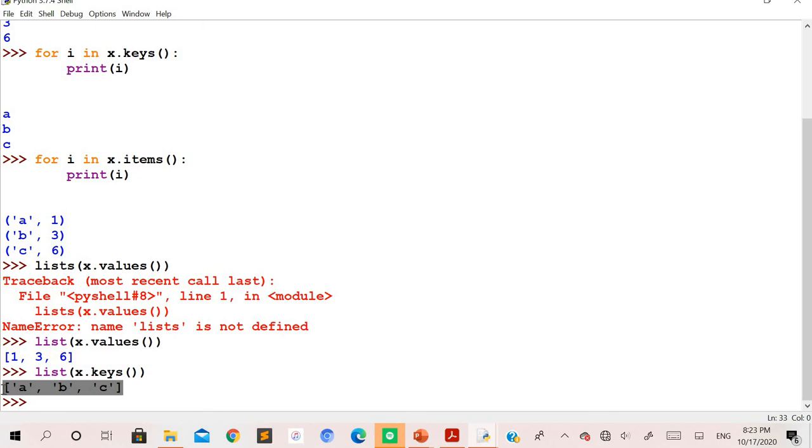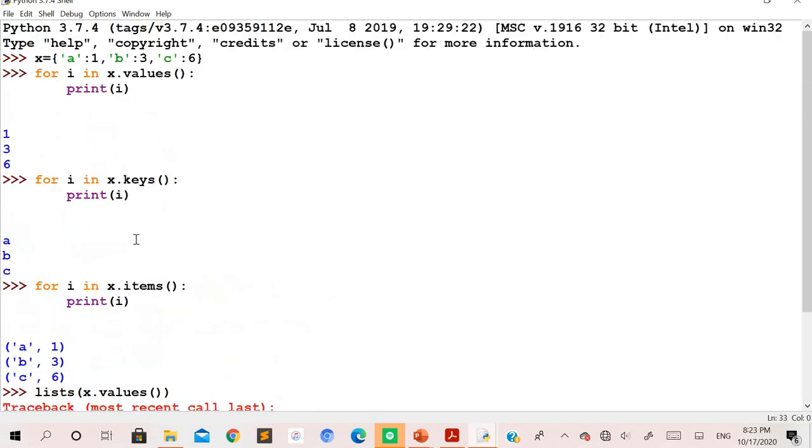As we go on discussing more examples, you'll become more familiar with why you require these type conversions, why the values method can be used, and where the keys method and the items method can be used. So further things will continue in the next video.